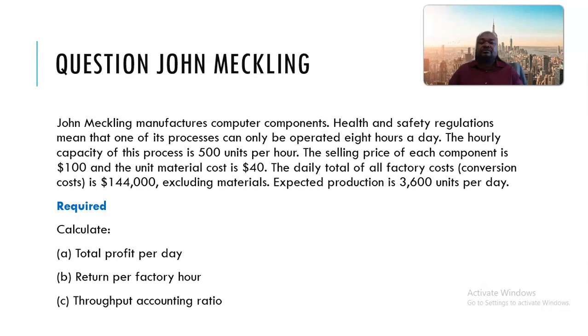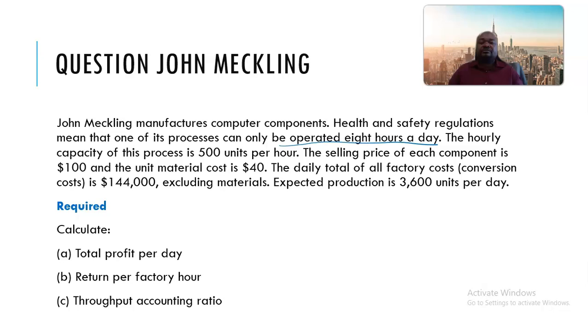Health and safety regulations mean that one of its processes can only be operated 8 hours a day. So we are told that they can't exceed 8 hours a day on one of their processes. The hourly capacity of this process is 500 units per hour.